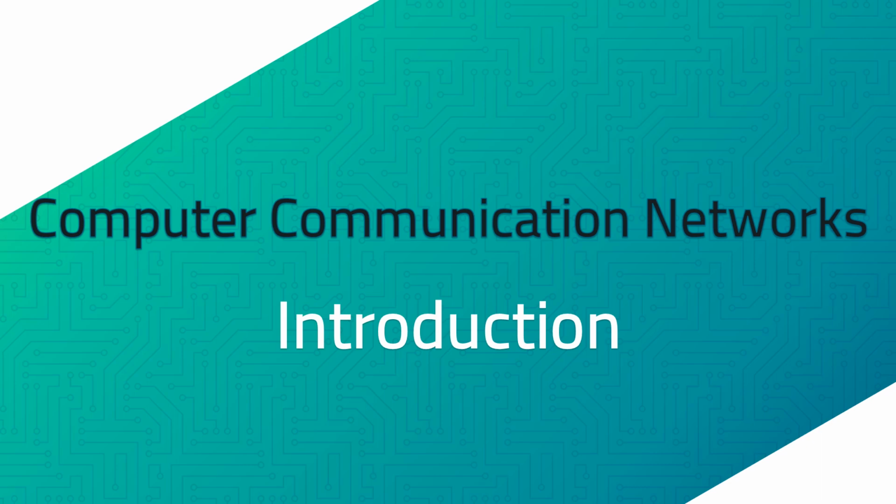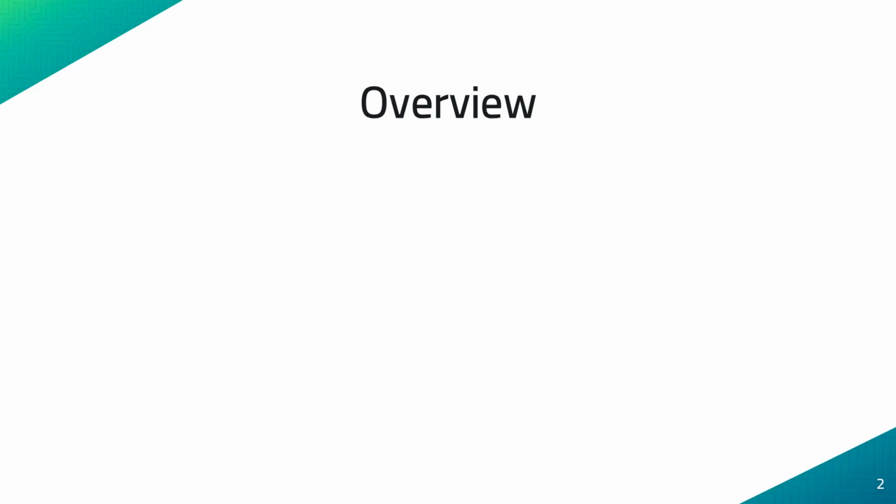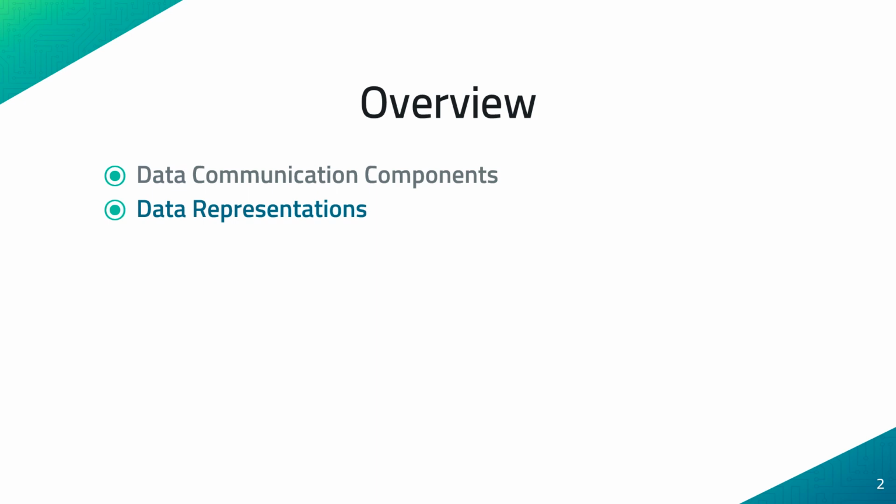In today's video, we shall be discussing the introduction to the computer communication networks. In this video lecture, we shall be discussing the basic data communication components, the different data representations, the data flow mechanisms.